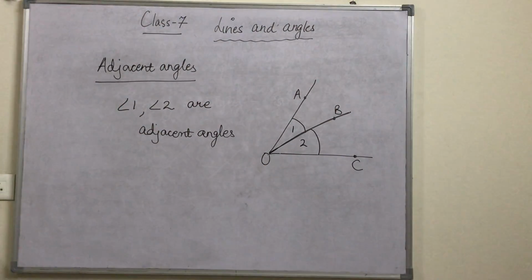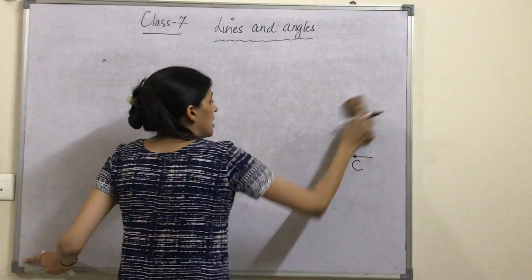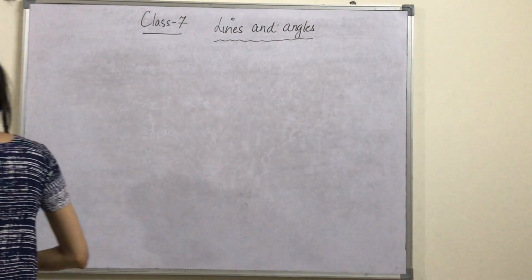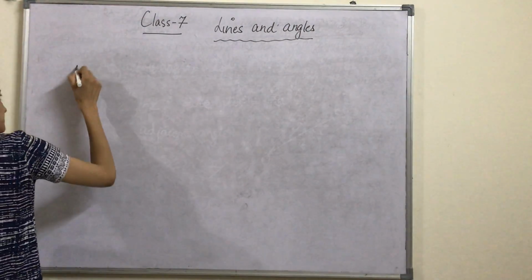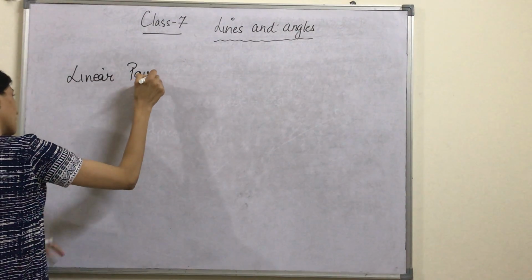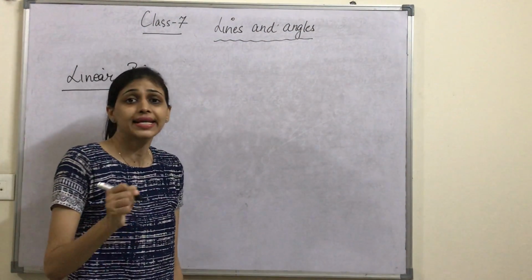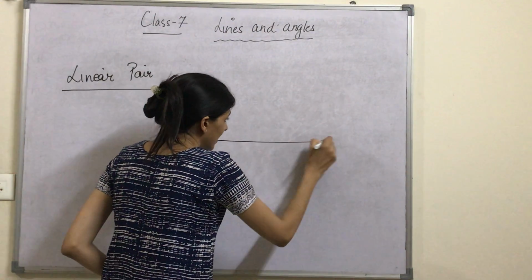Now, next we talk about linear pair. The linear pair is always formed on a straight line. This is a straight line.